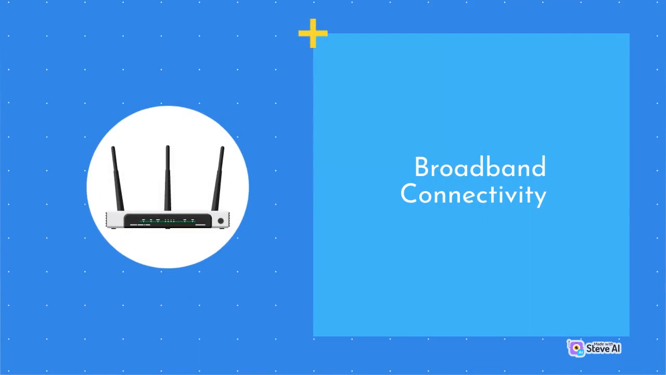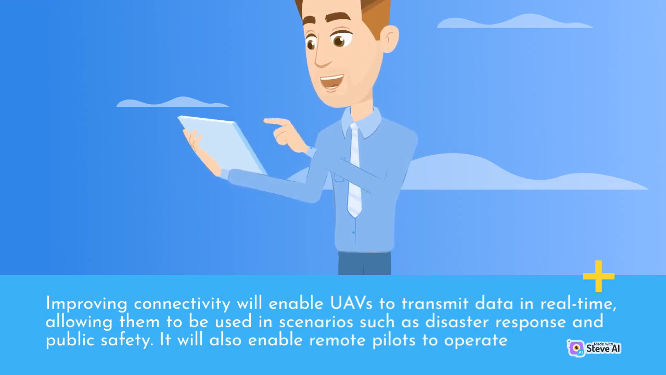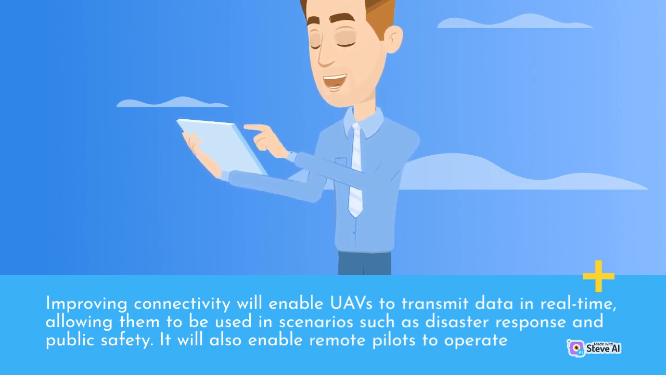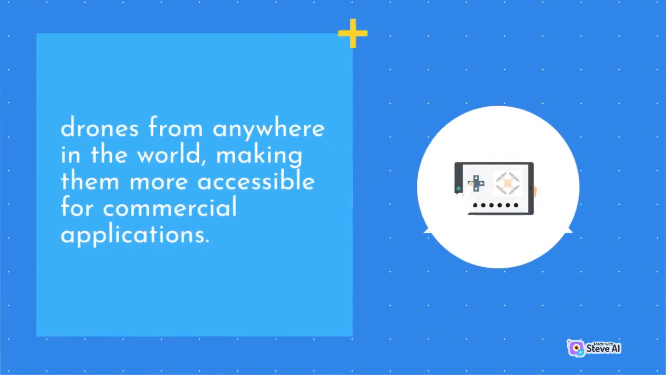Broadband connectivity. Improving connectivity will enable UAVs to transmit data in real time, allowing them to be used in scenarios such as disaster response and public safety. It will also enable remote pilots to operate drones from anywhere in the world, making them more accessible for commercial applications.